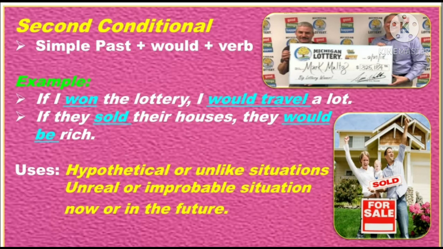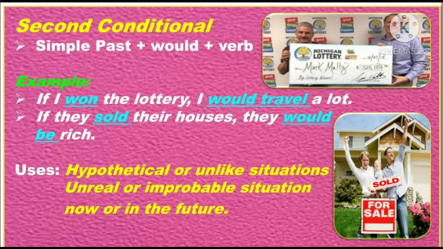Hypothetical or unlikely situations, unreal or improbable situations, now or in the future. So, in a simple way, we can say that the second conditional is a structure used to talk about impossible or imaginary situations.